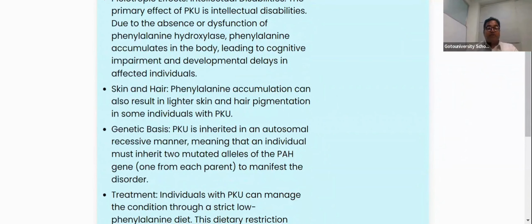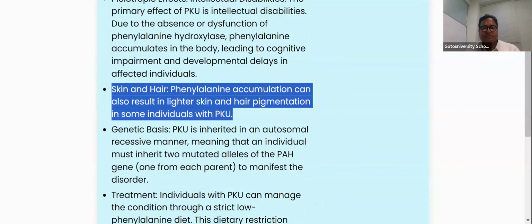Second, in hypothyroidism, with less thyroid hormone, the skin color also becomes very light, in the sense that the skin color is lost. The skin color is not good in a hypothyroidism patient or a phenylketonuria patient. So the skin and hair color get disturbed because of this enzyme inactiveness.